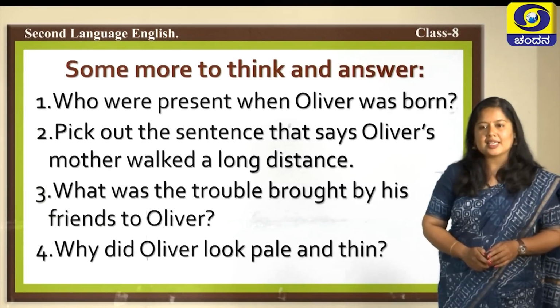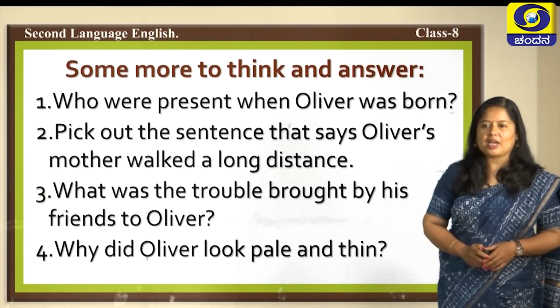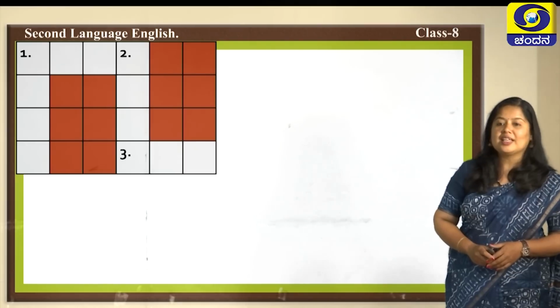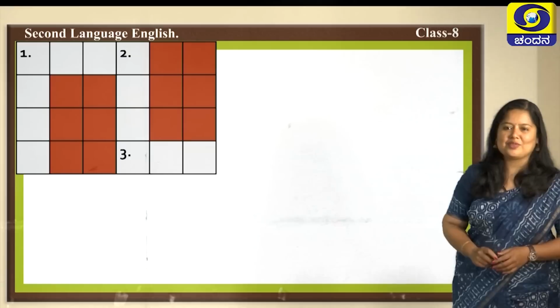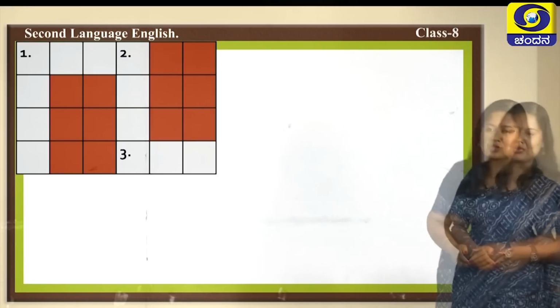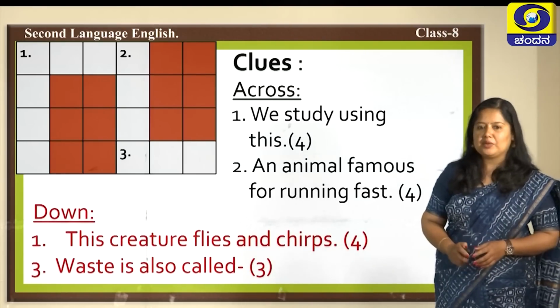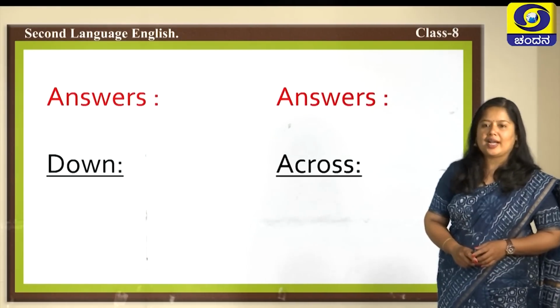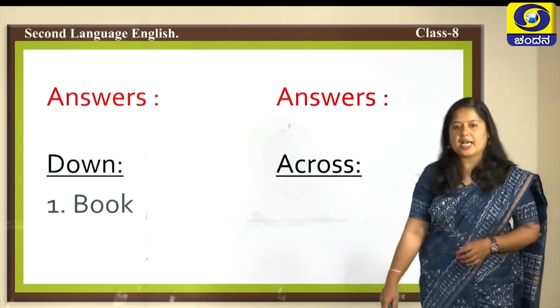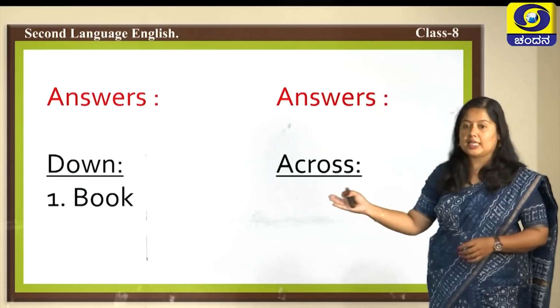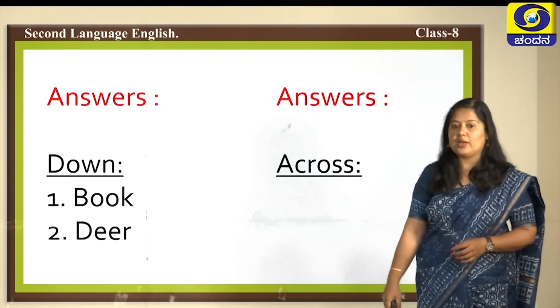So, kids, hereby almost we have come to the end of today's class and time to get your answers for the crossword. Do you remember I made you note down the crossword in the beginning and they had some clues also with them, and now this is the time to know answers for them. An answer for down is the material that is used to read, a book. It has 4 letters in it as I told you before.